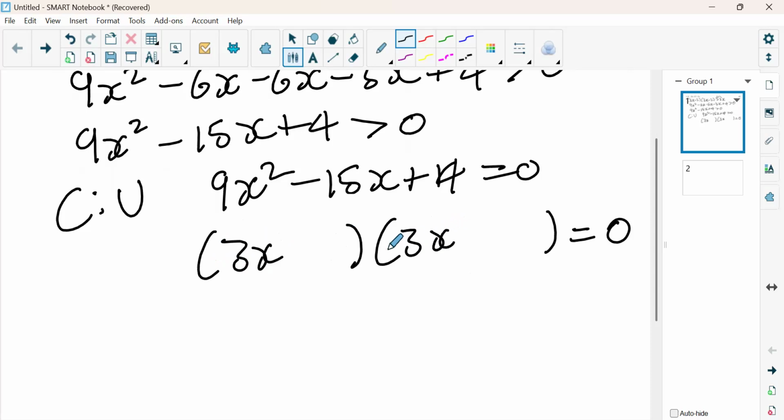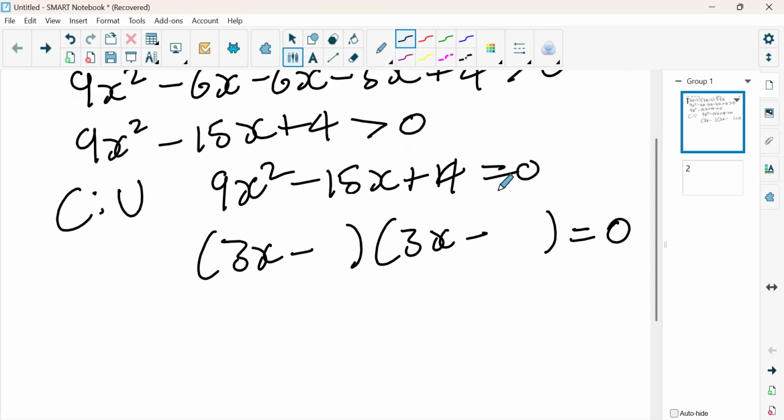Now we're going to look for factors of 4. When we include them with our 3 and 3, they should give us minus 15. So in our brackets, since our C is positive, we're going to put a minus and a minus, because a negative and a negative is going to give us positive. Now, what are the factors of 4? We can have 4 and 1. Now, let's check 4 and 1. If we combine it here, does it give us the minus 15?